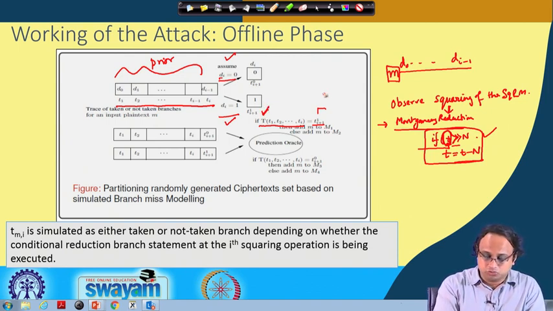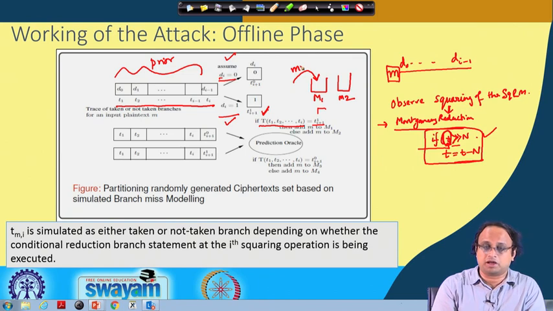Then I put M to the basket M1. So, again I maintain 2 baskets here, call it M1 and M2. The idea is that if I get that these two are indeed equal, then I put this message M into the bucket M1, or I put M into the bucket M2.